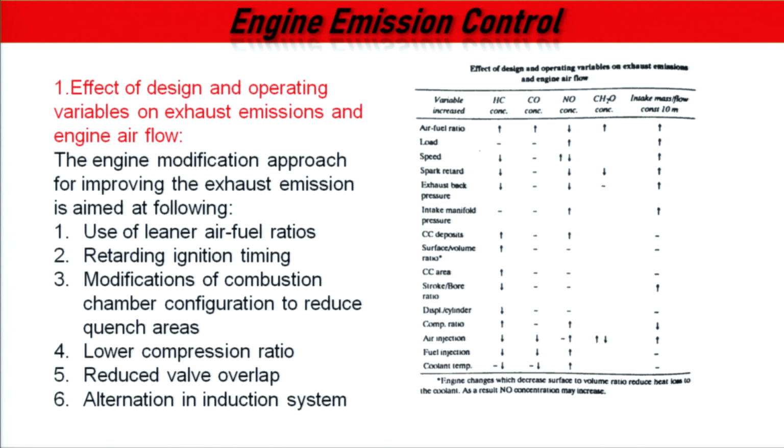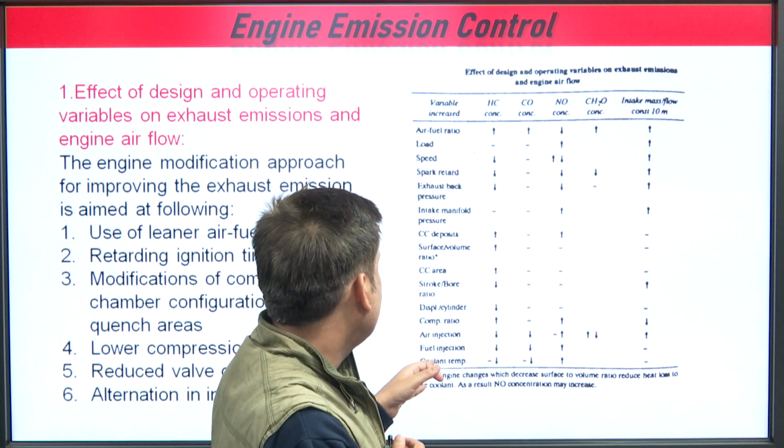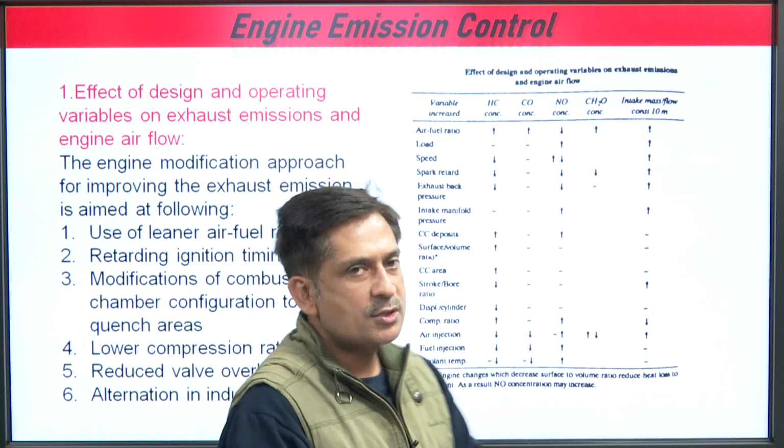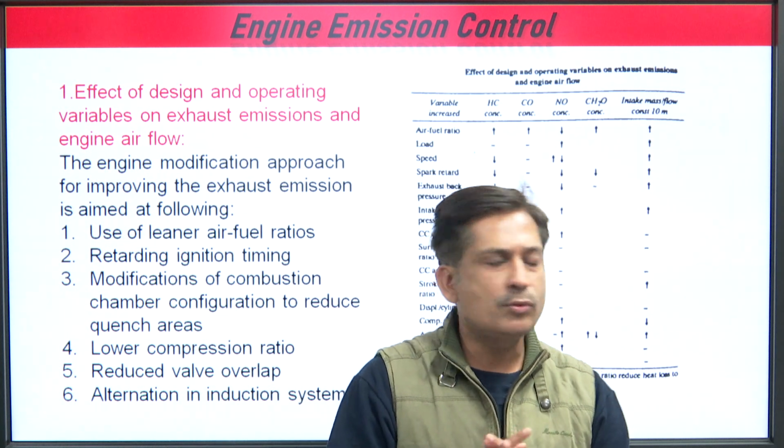Combustion chamber area effects, stroke and bore area we have discussed, and displacement per cylinder. Compression ratio, you know, is the ratio of volume before compression to volume after compression. If you increase the compression ratio, the hydrocarbon emissions will be higher as well as the NOx emissions. Similarly, if we increase the air injection, then sufficient oxygen will be there. So, the hydrocarbon emission will be lower, and because of more air the mixture will be leaner, NOx emissions will also be lesser, and carbon monoxide emission will be lower because more oxygen is there, so it can be converted into carbon dioxide.